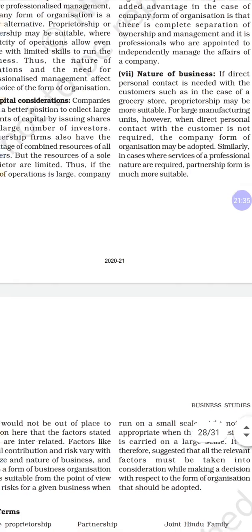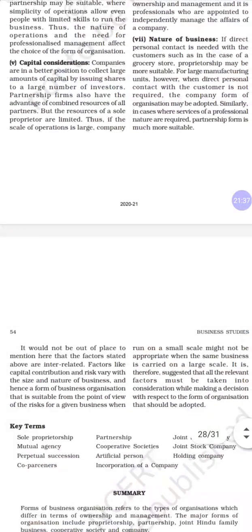Let it be a small scale or a large scale business, we need to see the internal factors and the risk involved in carrying out the business. So nature of the business is very important for both small scale and large scale business, because it depends on the way of the business.